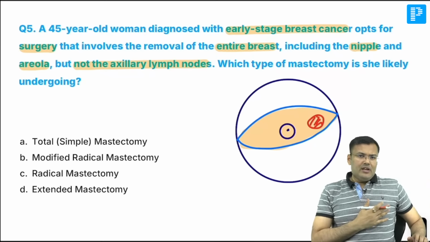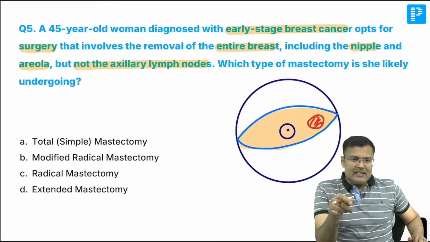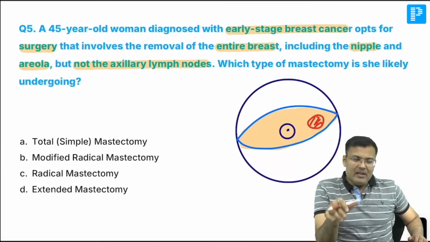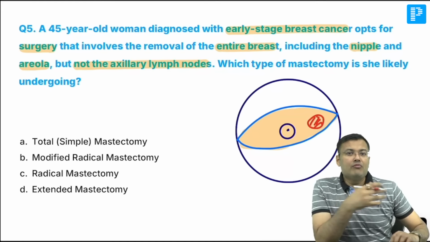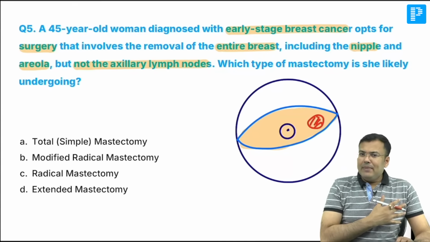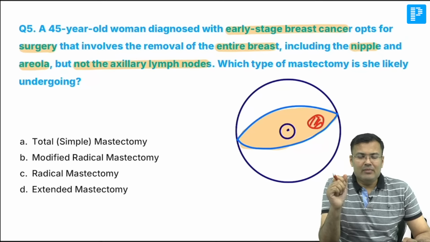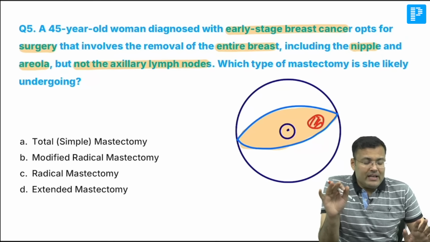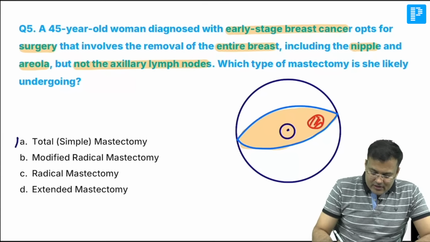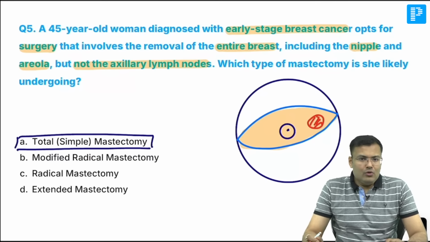Apart from simple mastectomy, if you remove level 1 lymph nodes, that is known as extended mastectomy. Apart from simple mastectomy, if you remove level 1 and level 2 lymph nodes, that is modified radical mastectomy. Apart from simple mastectomy, if you remove level 1, 2, 3 lymph nodes and also excise pectoralis major as well as minor, that is known as Halsted radical mastectomy. Here you are not removing any lymph node, so obviously what's the name? Total or simple mastectomy. Simple mastectomy is also known as total mastectomy. Clear? Correct answer is option A.